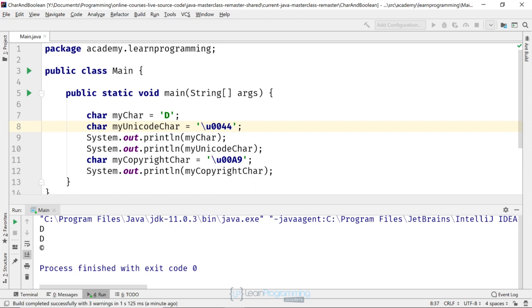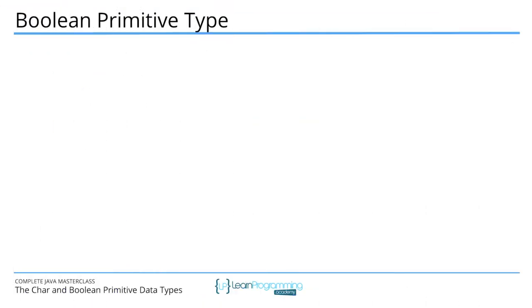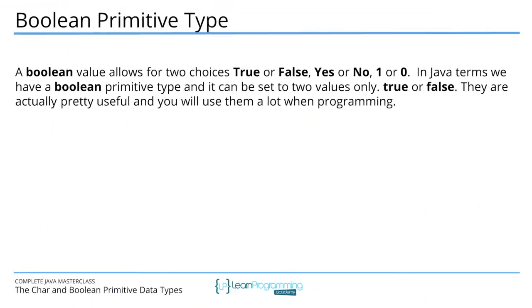All right, now the second variable we want to talk about is the boolean. A boolean value allows for 2 choices, true or false, yes or no, 1 or 0. In Java terms, we've got a boolean primitive type, and it can be set to 2 values only, either true or false. Now booleans are pretty useful in Java and most programming languages, and you will use them a lot when you're programming. So let's go back to the code.